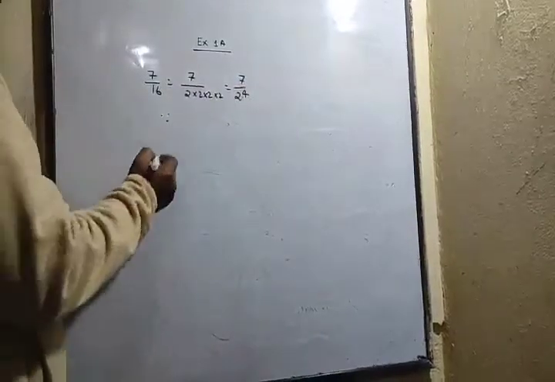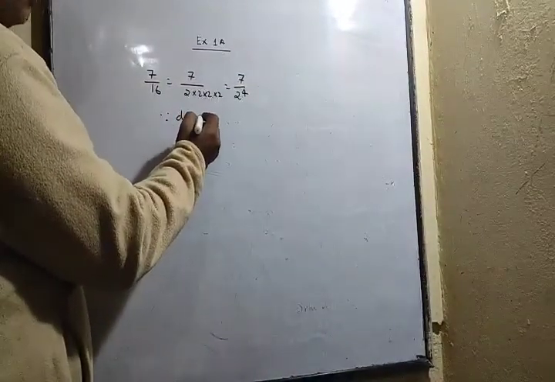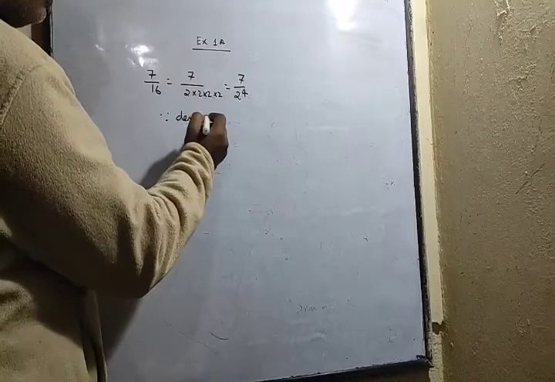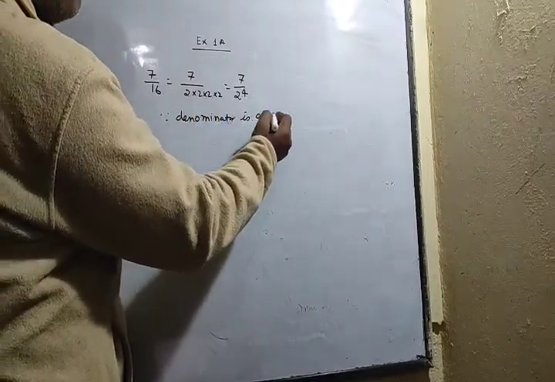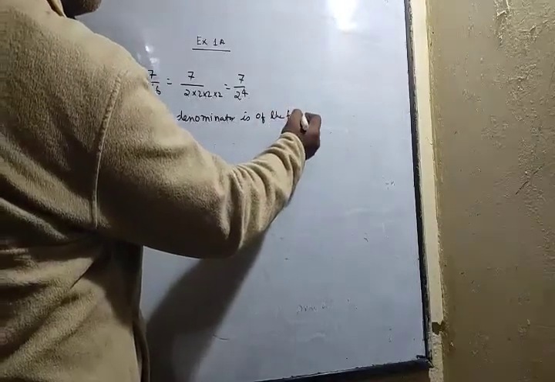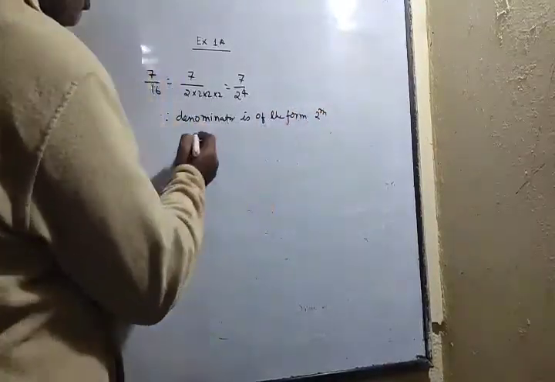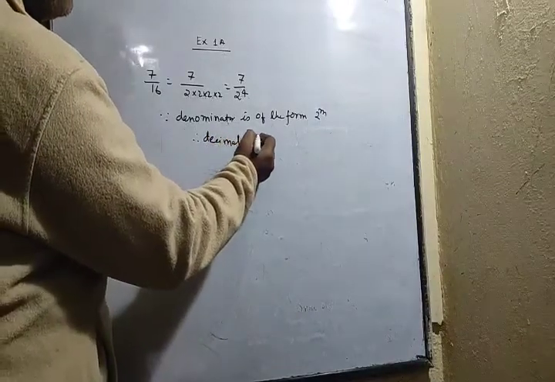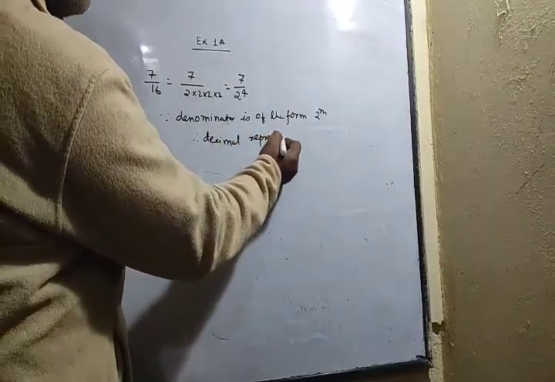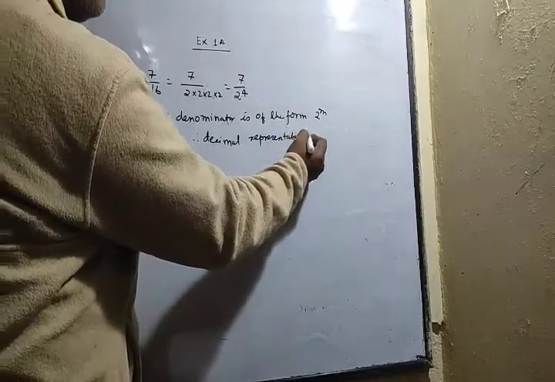So since the denominator is of the form 2 to the power n, hence the decimal representation is terminating.